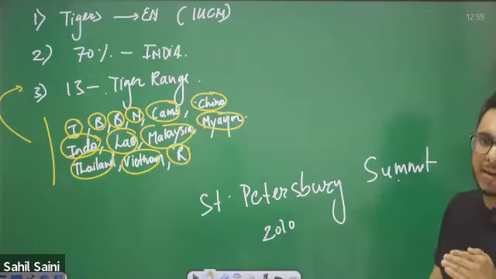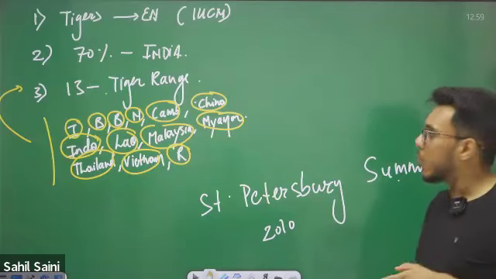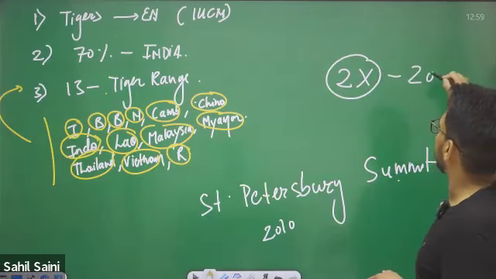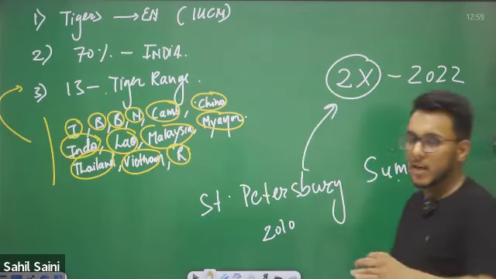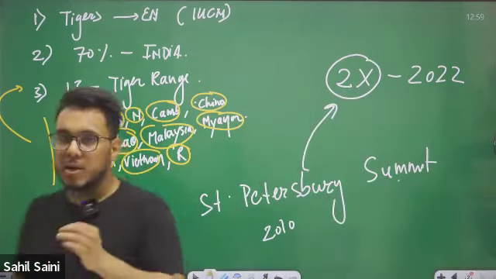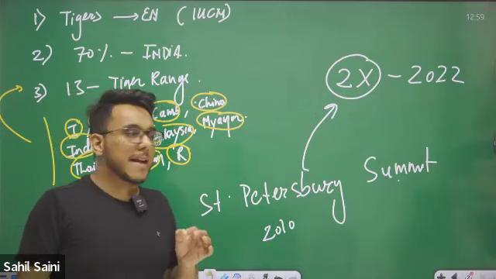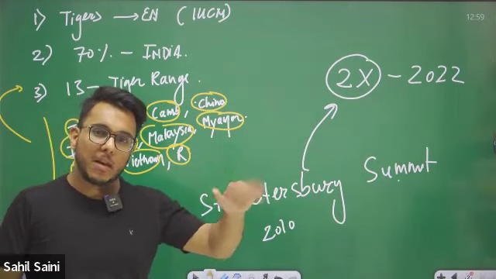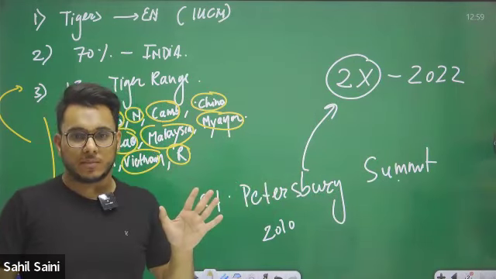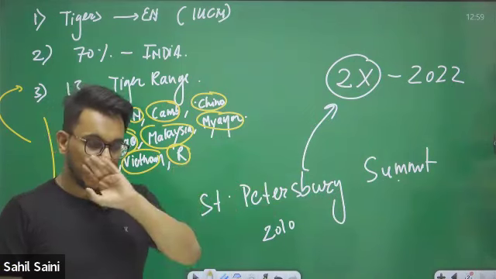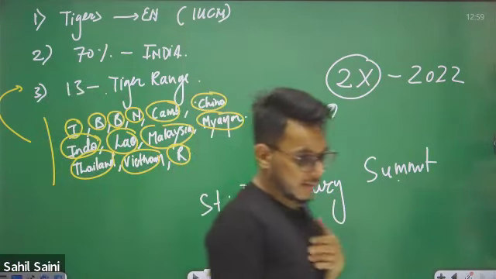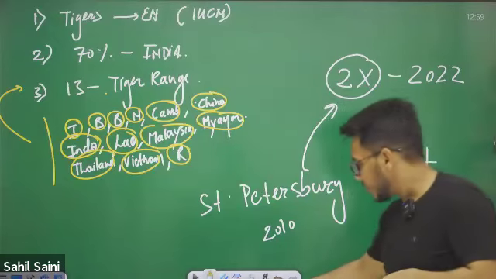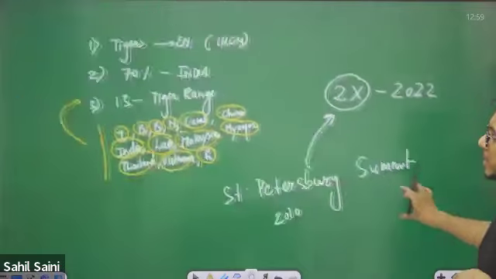This summit specifically mentioned doubling the tiger population by 2022. The objective of the St. Petersburg Summit was to double the tiger population by 2022. India has already doubled its tiger population before 2022.